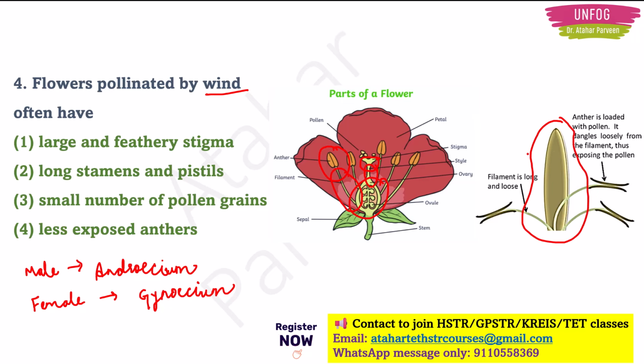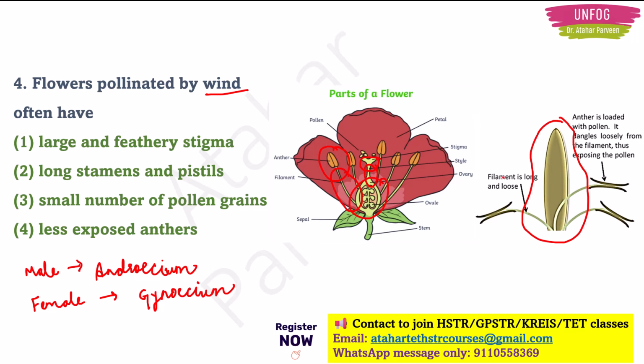Because it is wind, we do not know if it will actually reach the stigma, and we have to increase the chances of fertilization happening, right? So this anther is full of pollen grains. Very many pollen grains are present. Okay. And now this should be open to the wind. The wind should carry the pollen grains, right?